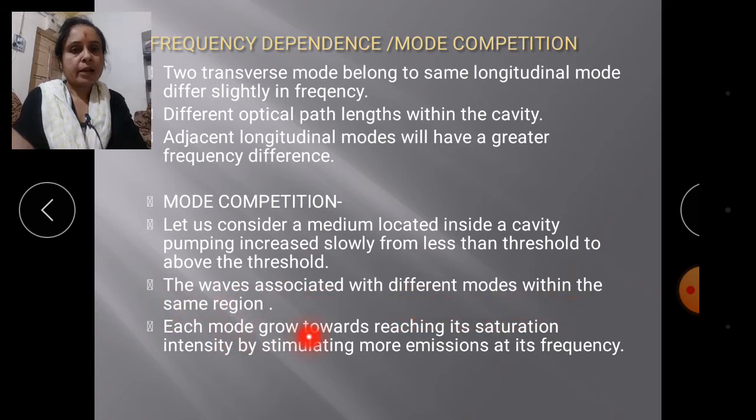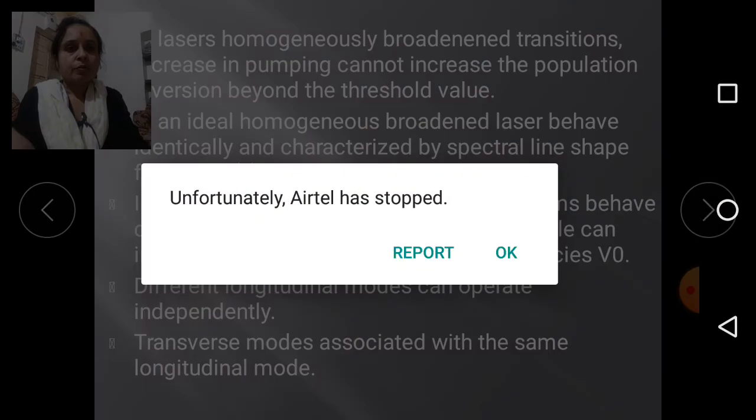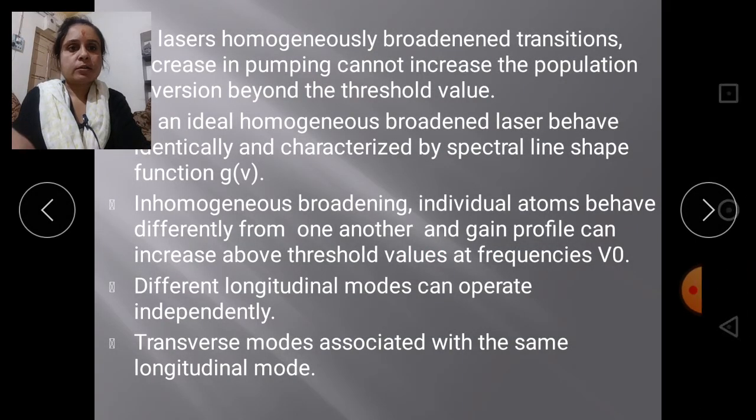So each mode can grow towards its saturation intensity by stimulating more emissions at its frequency. That can be the threshold frequency defined in the form of the laser's broadening mechanisms in transitions.